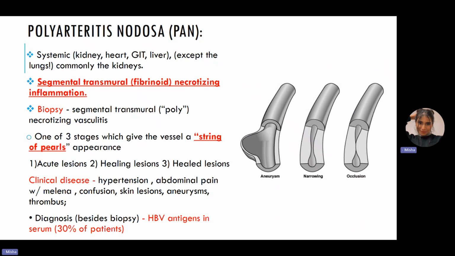Initially, I already talked about the diagnosis that we have to do biopsy, but apart from biopsy, in this case, we can actually search for the hepatitis B virus antigens in the serum, and in 30% of the patients we can see this.